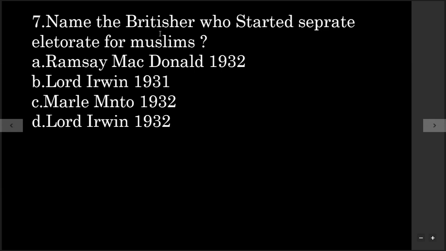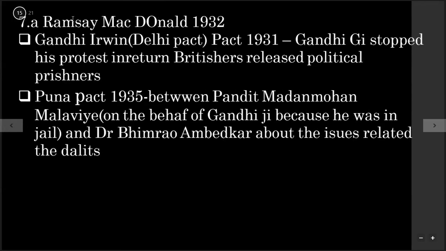So who brought this idea? Option A is Ramsay MacDonald in 1932, Lord Irwin in 1931, Morley Minto in 1932, Lord Irwin in 1932. So the answer will be option A, Ramsay MacDonald in 1932. So Ramsay MacDonald 1932, Gandhi Irwin. Okay, this is the answer of the question. Let's see some other points.